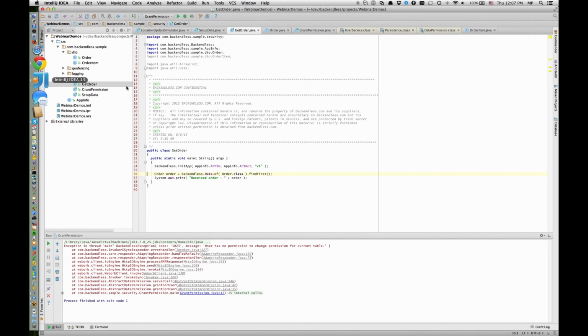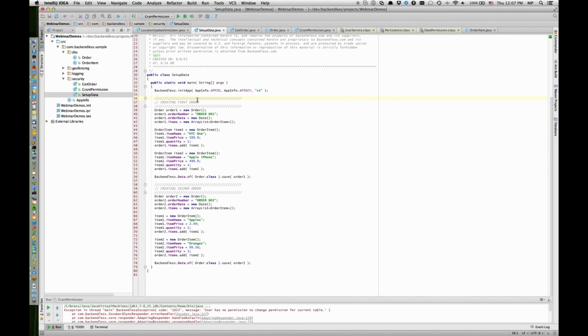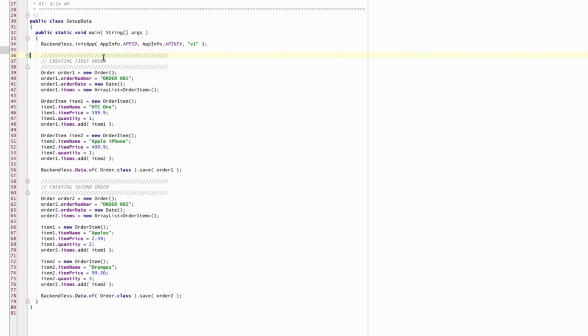Here I put together a little program that sets up data and populates it in our backend. This is in Java, but exactly the same API would be applicable across the board in Backendless, and it would look almost identical in JavaScript, iOS and .NET. We try to model our APIs so they are exactly the same. As you can see, the very first line here initializes our client-side application, and this is where the application ID and API key are being passed in.